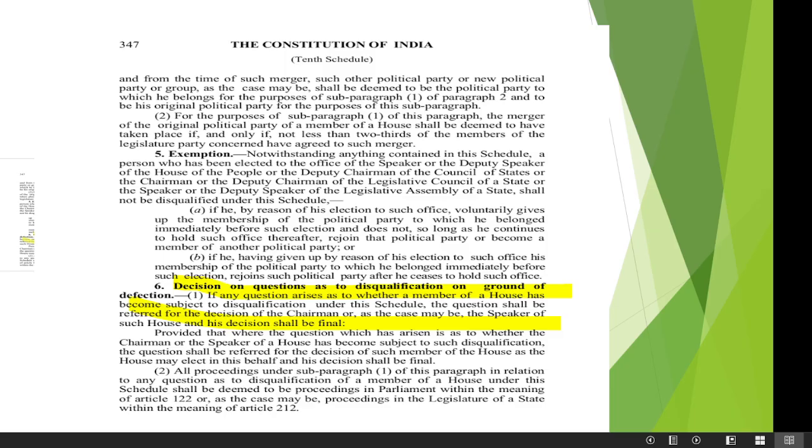Then the next point is decision on question of disqualification on ground of defection. If any question arises as to whether a member of a house has become subject to disqualification under the schedule, the question shall be referred to the decision of the chairman, or as the case may be the speaker of such house, and his decision shall be final. So under Article 102 subclause 2, the decision of the speaker is final in Lok Sabha and the decision of the chairman is final in Rajya Sabha. Similarly, the decision of the speaker is final in the Legislative Assembly.